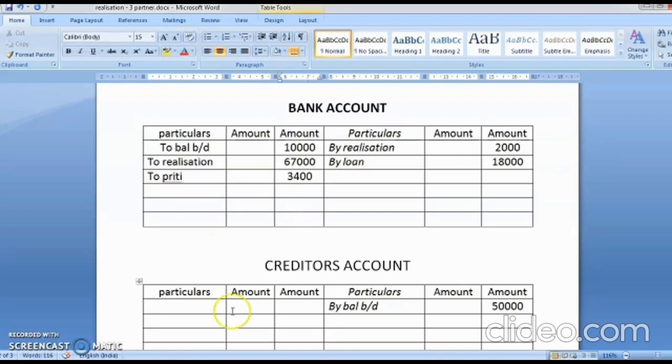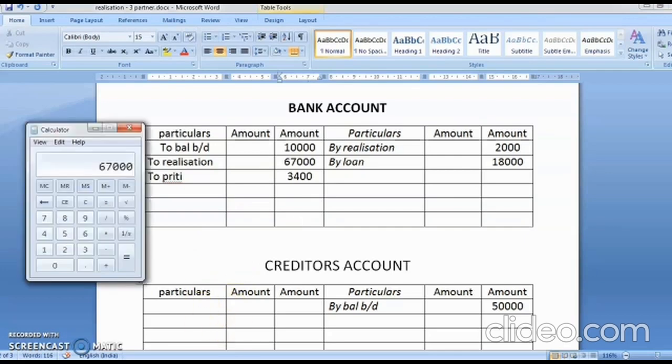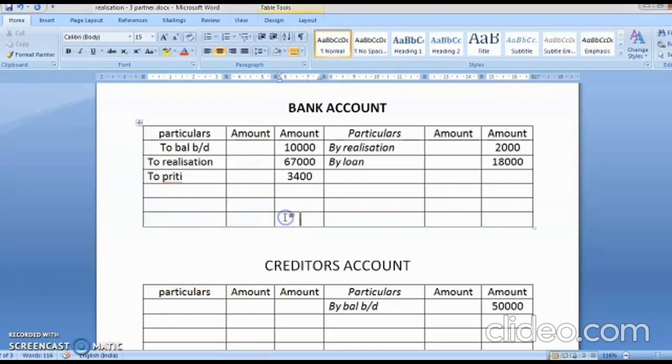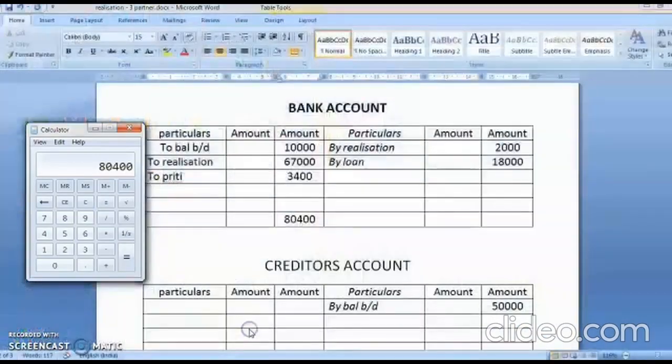So now let's see how much is the money in your bank account. So the bank account has 10,000 plus 67,000 plus 3,400. So the bank's debit total is 80,400. So this comes to 80,400. From 80,400 you are going to minus. What are you going to minus? Minus 2,000 minus 18,000. So you are left with the money 60,400.